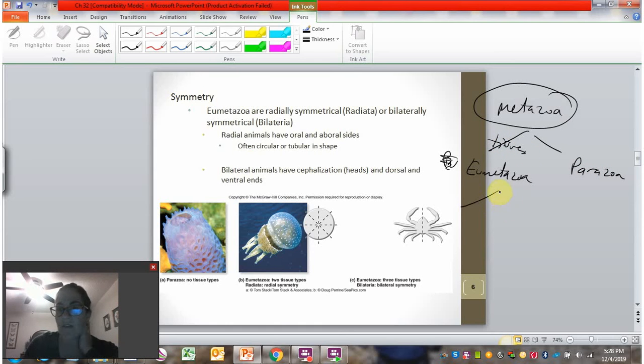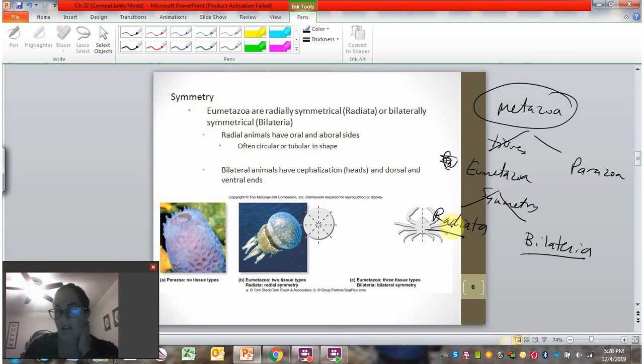And then the eumetazoans are divided based on symmetry. You have your radially symmetrical organisms, so organisms with radial symmetry called radiata. And then you have your organisms with bilateral symmetry called bilateria. Okay, so this is a separation based on symmetry.